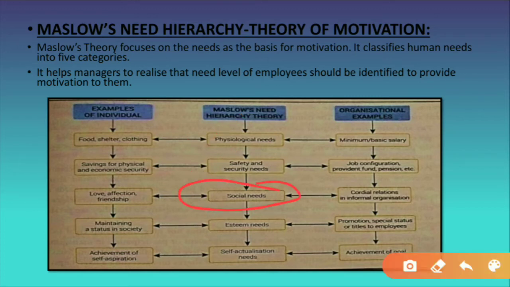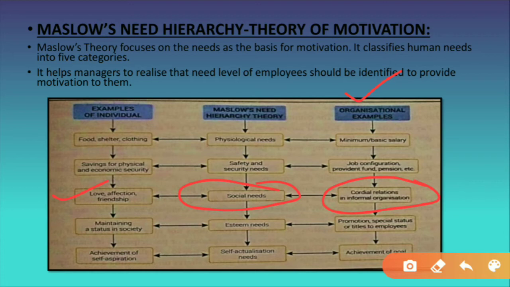For general people, the social need is the love and affection from their family, and from people like their friends, etc., okay. So here they require this kind of social need. But in an organization, what is the social need? To form a cordial relation, a good informal relation. We are not talking about the formal relation, okay. We are talking about friendly relations with the colleagues, with your co-partners.